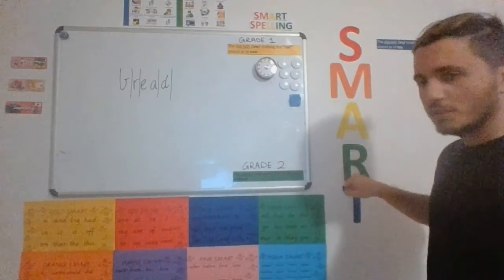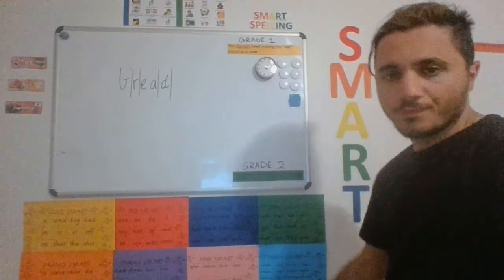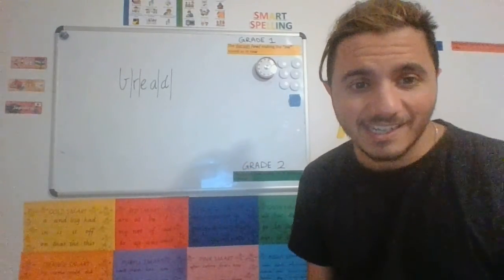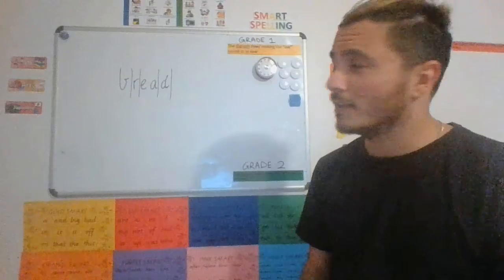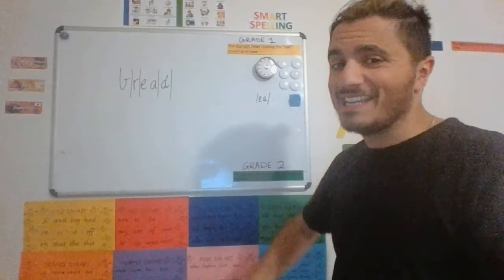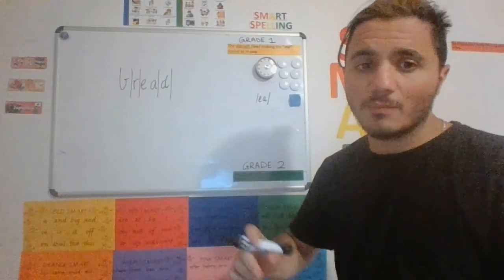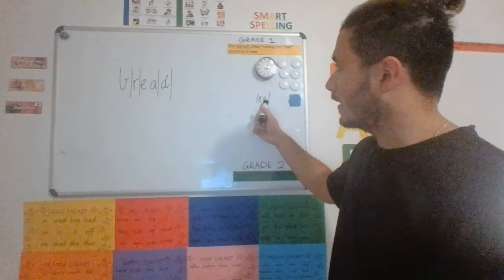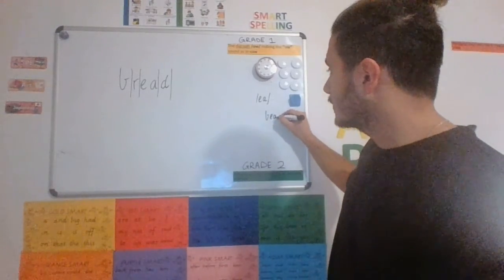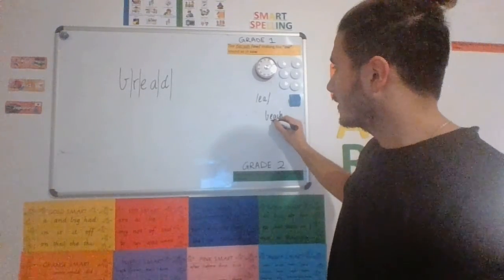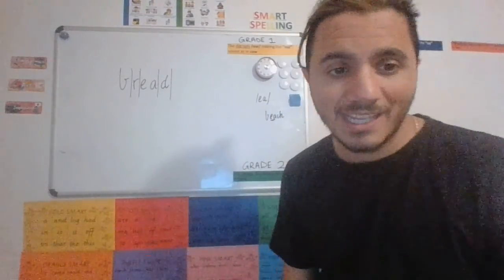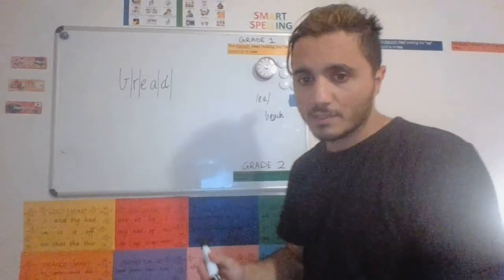Good job. Which part do you think we need to remember? I think it's definitely our focus of the week, EA making the E sound. The digraph EA can also make the E sound. That's going to be our focus coming up later this term, I think. So that makes EA in a lot of other words, like the word beach. But that's not our focus this week. Our focus is EA making the E sound. Let's go to the next word.